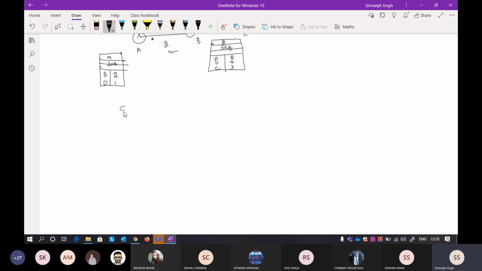With the introduction of the sequence number, every router will maintain a database. I'll show you what the database looks like.